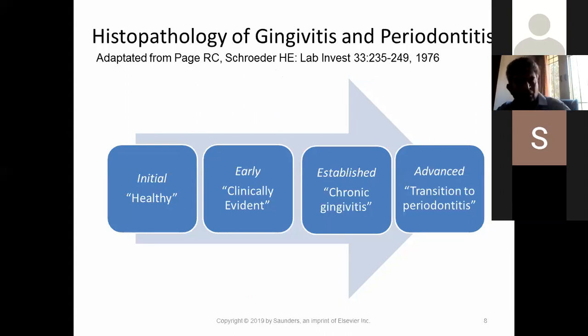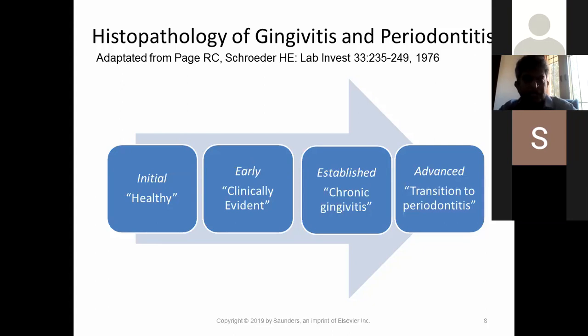Okay. Now let us start off with gingivitis. Gingivitis and periodontitis are the only two inflammatory polymicrobial infections affecting the periodontium, that is the structure around the tooth. So let's start with gingivitis.